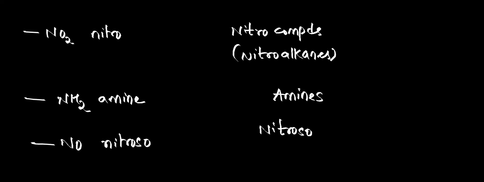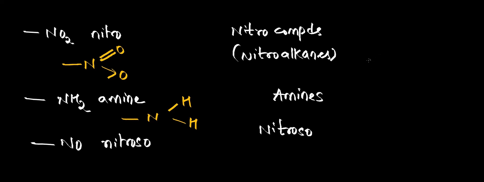So how is the bonding in nitro group? So nitrogen will be connected to the main chain. There will be double bond with one oxygen. There will be coordinate covalent bond with another oxygen. Okay. And how will be the bonding in amine? Nitrogen will be connected with the main chain, and with two hydrogens there will be a single bond. Okay. So according to the functional group present, we just consider them into different class of organic compounds.